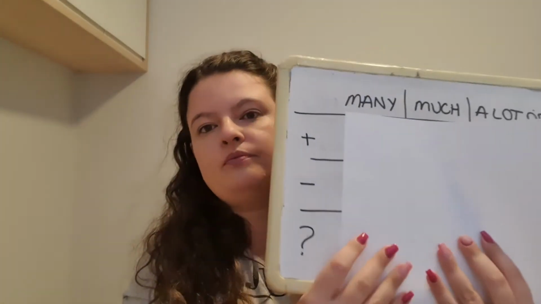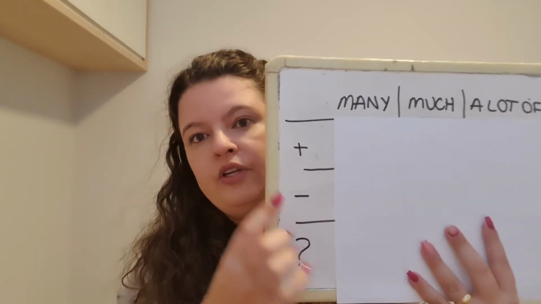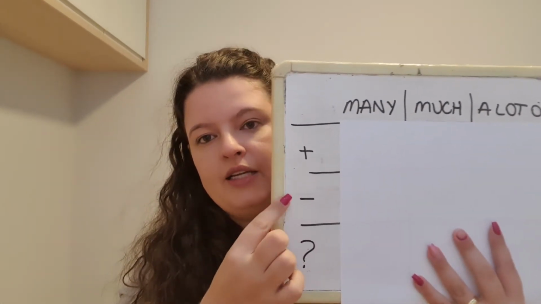So basically, we need to think of these three words: many, much, and a lot of, in three different ways. Many, much, and a lot of in affirmative, negative, and questions. Let me give you some examples.